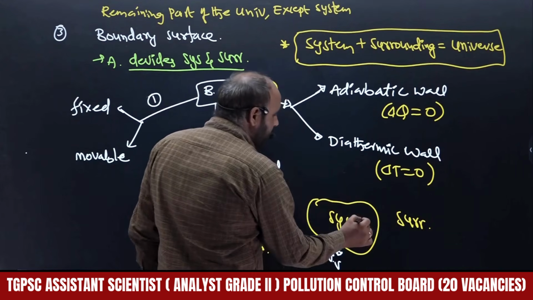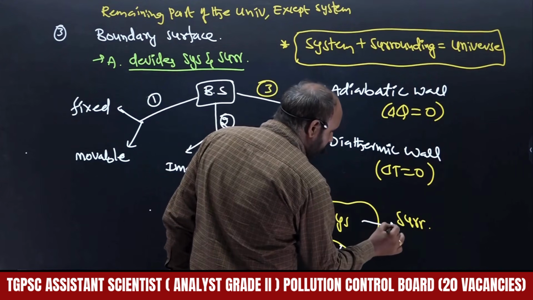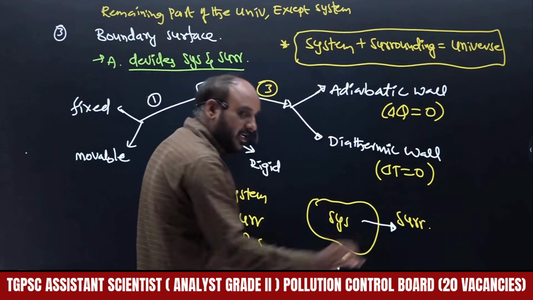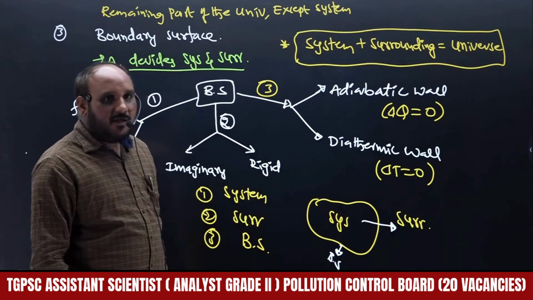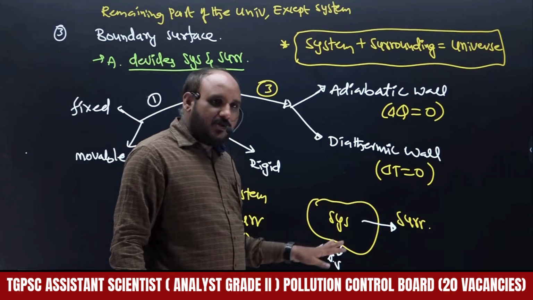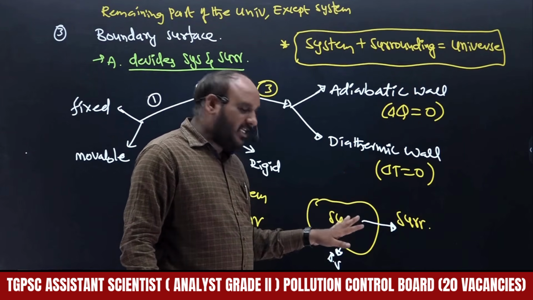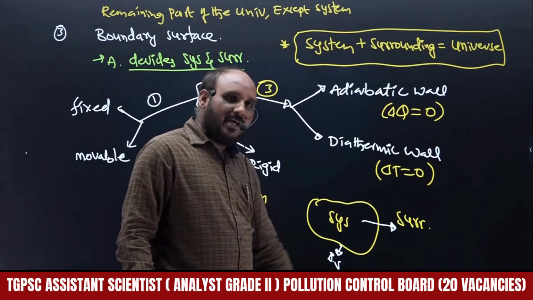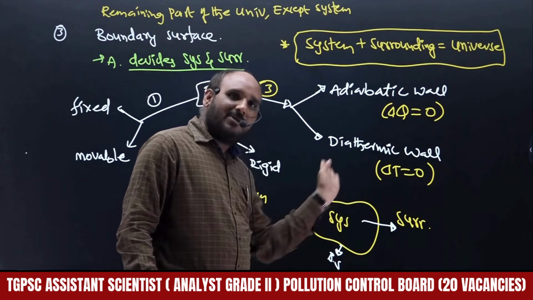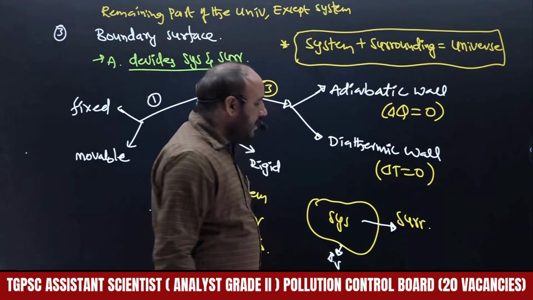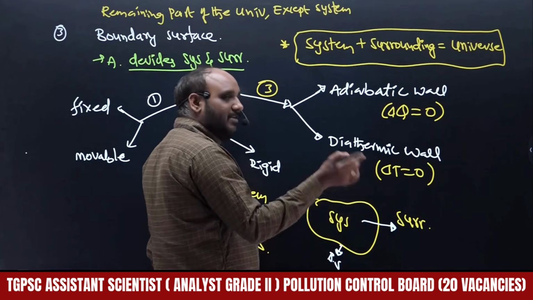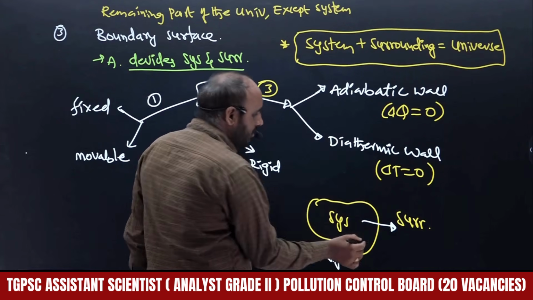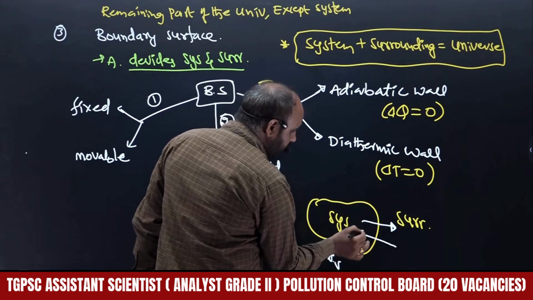So therefore the system will give some amount of heat energy to the surroundings. At the time, whose temperature or heat energy will be more? System heat energy will be more, surroundings less, meaning energy will be transferred to the surroundings. Or the system energy will be less, surroundings energy more, therefore surroundings to system.